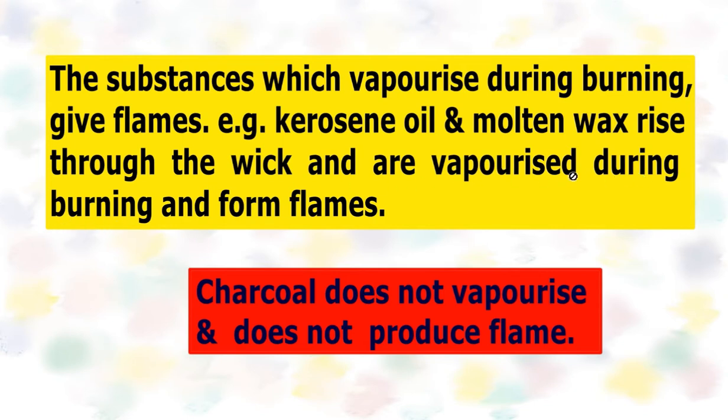As it gets vaporized, it forms flames. So all the combustible substances which can vaporize during burning can form flames. But substances like coal or charcoal, which do not vaporize, do not produce flame.